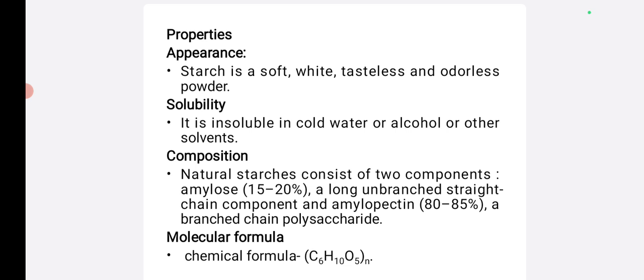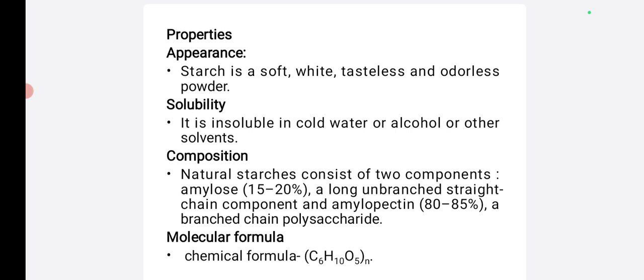Then properties of starch. Appearance: starch is a soft, white, tasteless and odorless powder. Solubility: starch is insoluble in cold water, alcohol or other solvents.